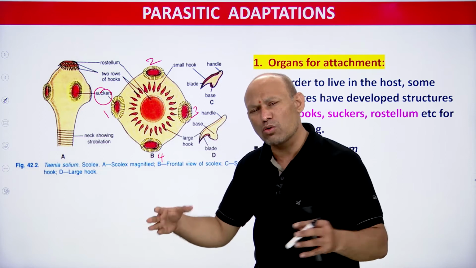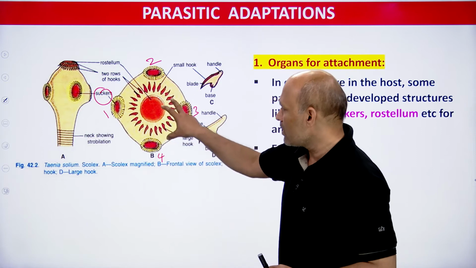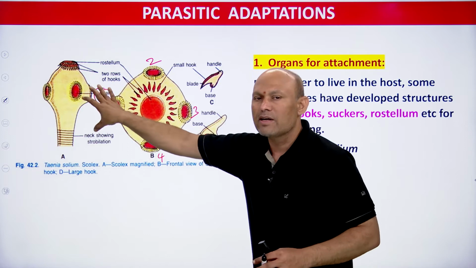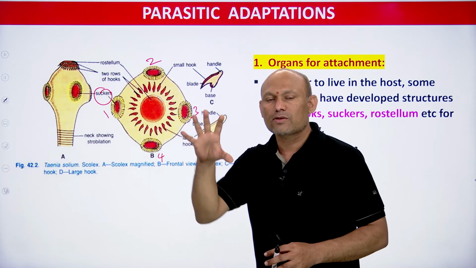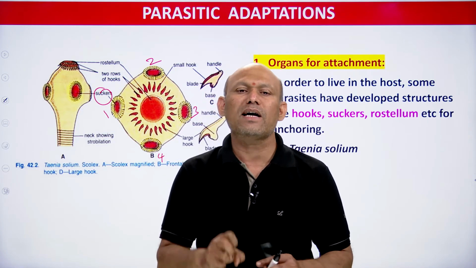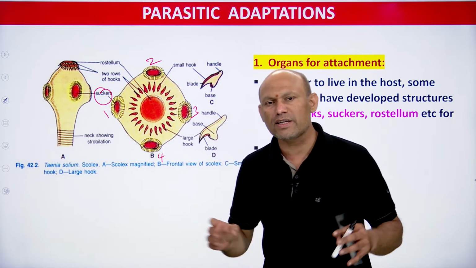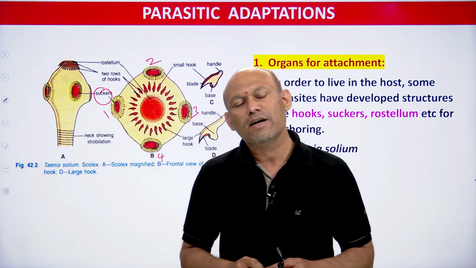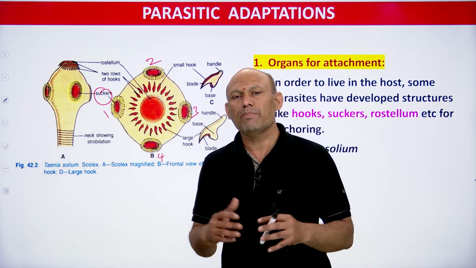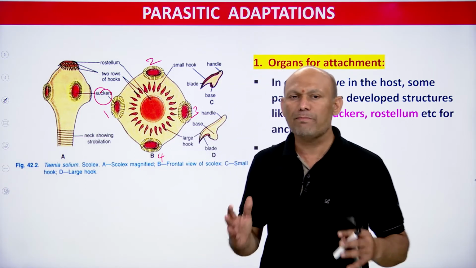Other organisms also have suckers, but in case of Taenia solium you will come across 4 suckers. These 4 suckers are borne on a structure called the scolex. With the help of these 4 suckers, Taenia solium gets attached with the wall of the intestine. This is very important, you need to remember. Taenia solium causes a disease called teniasis, which can be seen in people who eat pork, the meat of pig.